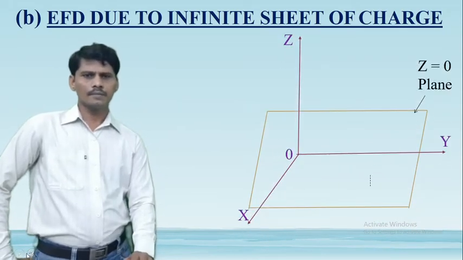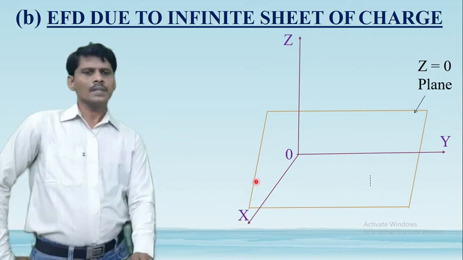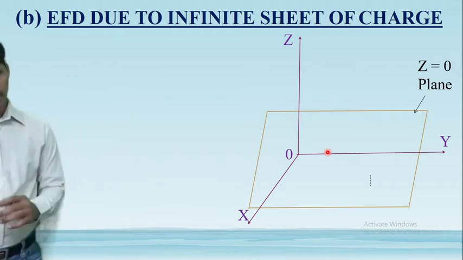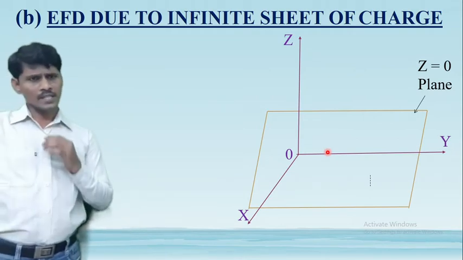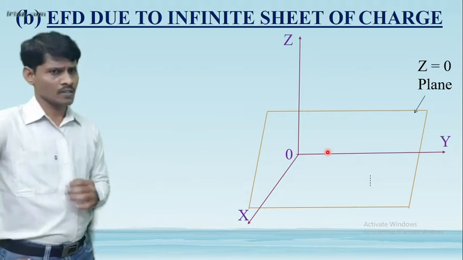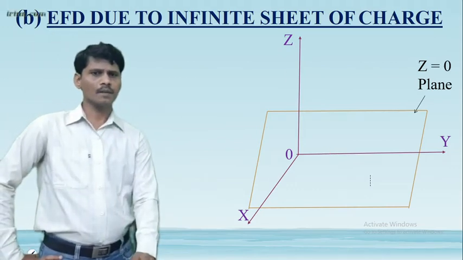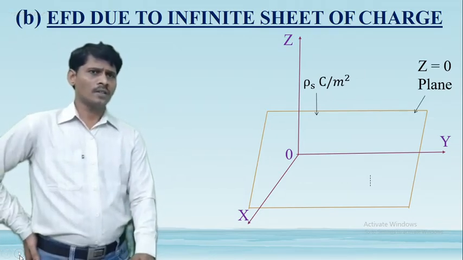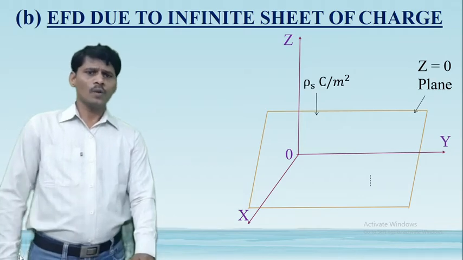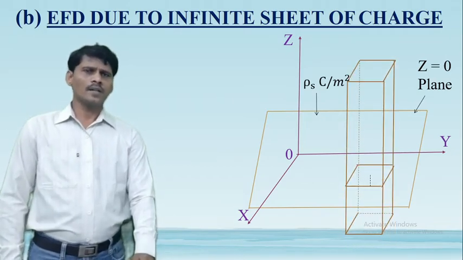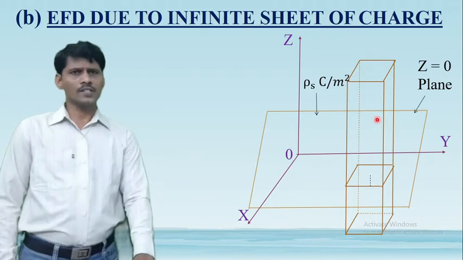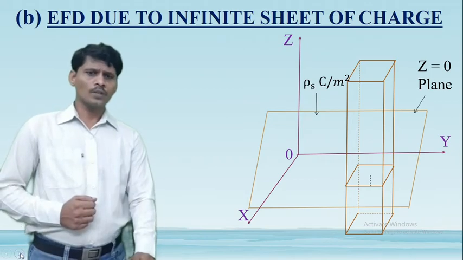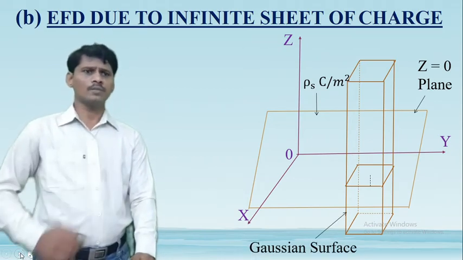Consider an infinite sheet of charge. That infinite sheet of charge is placed in the z equal to 0 plane, that is the xy plane, with the center as origin. So this surface sheet has uniform charge density, that is rho s coulombs per meter square. Consider a rectangular box as a Gaussian surface which is cut by the infinite sheet of charge.